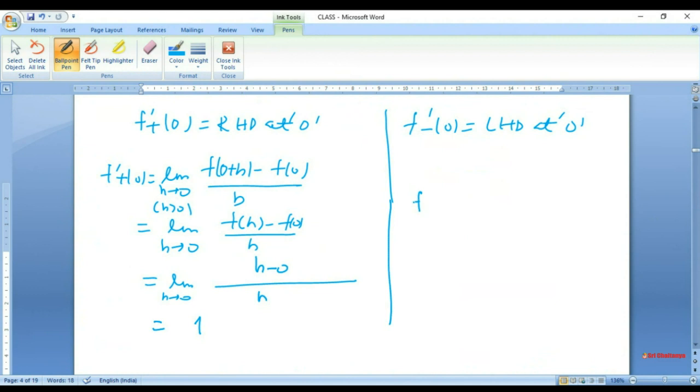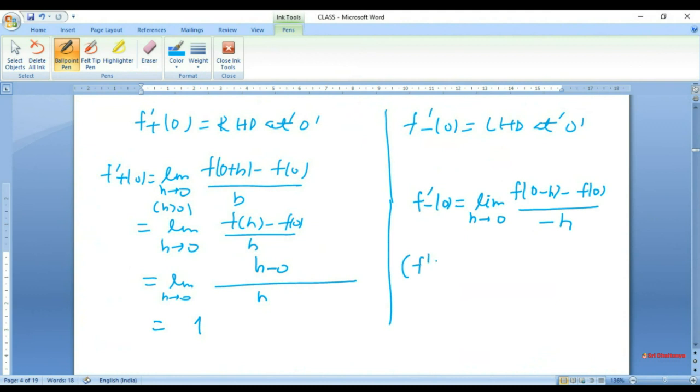If I calculate f prime negative 0, I will get limit h tends to 0, f of 0 minus h minus f of 0 upon negative of h. This is important.